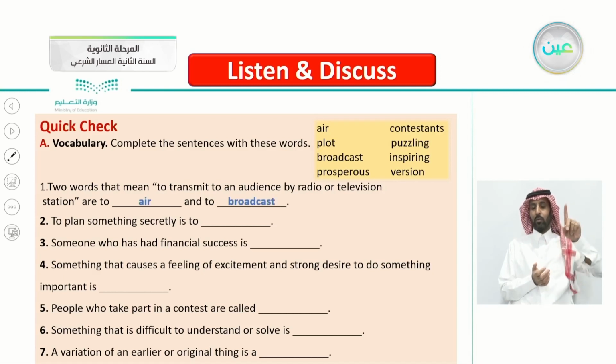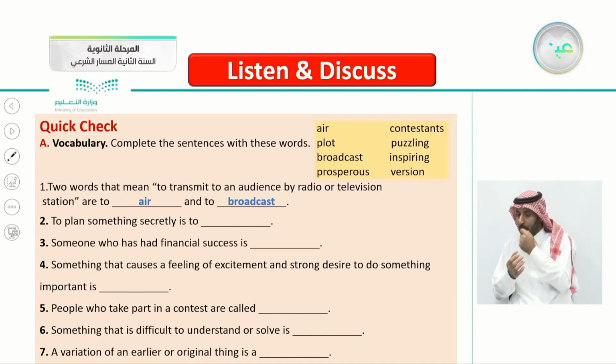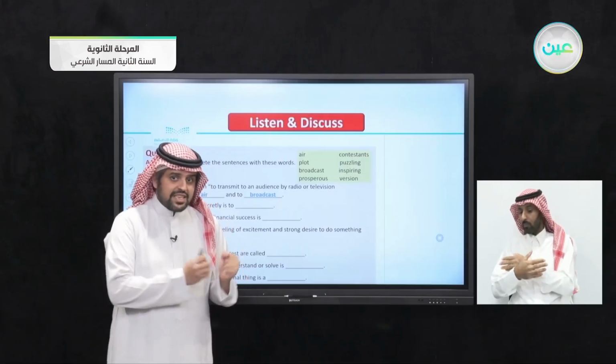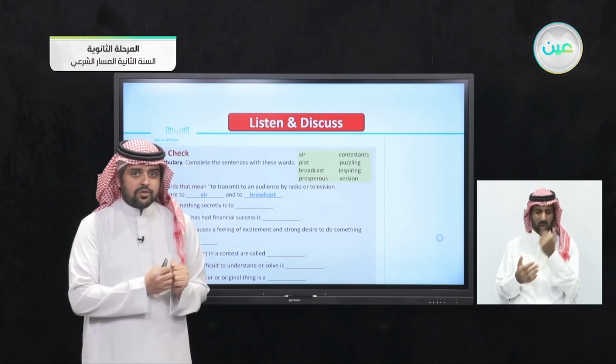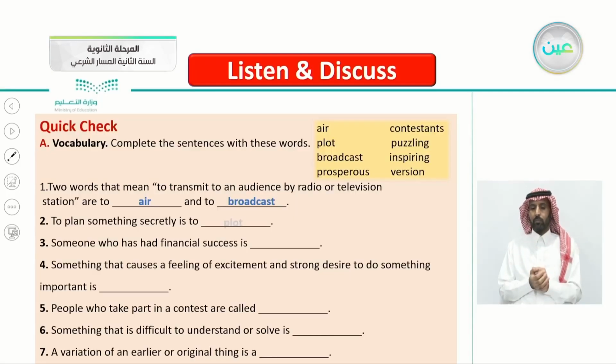Very good. To air and to broadcast. Excellent. Number 2, to plan something secretly, without anyone knowing what you're planning. What do we call it? Let's check the answer here. It's a plot. Yes, when you plan something secretly, we call it a plot.